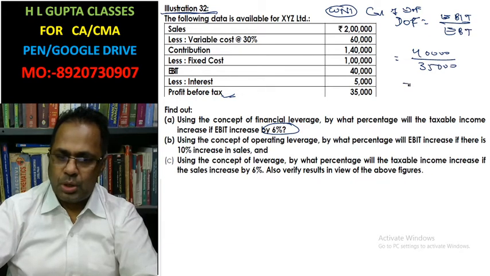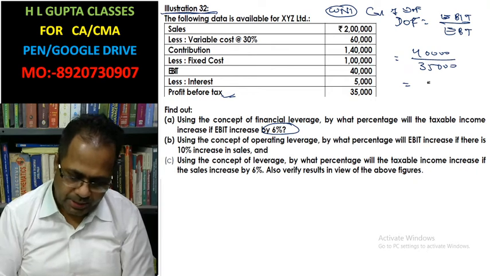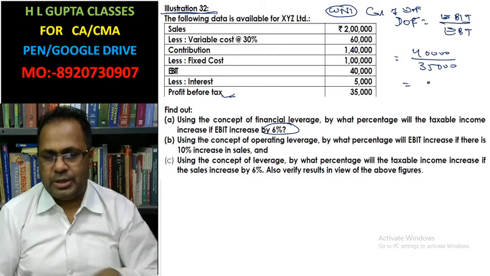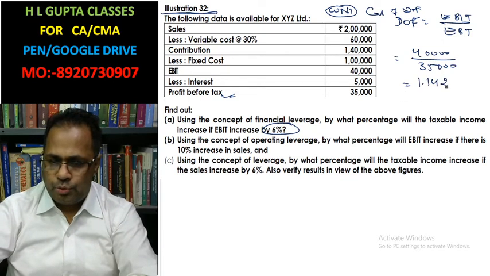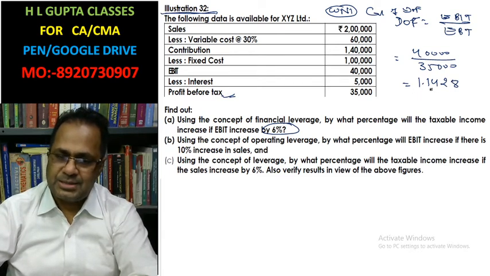This will be the degree of financial leverage: 40,000 divided by 35,000, which is 1.1428, or 1.143. This is the degree of financial leverage.